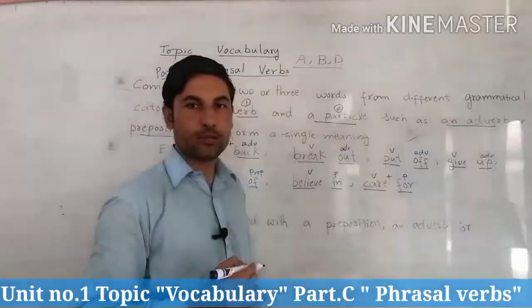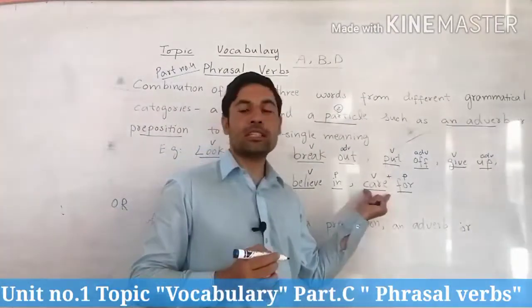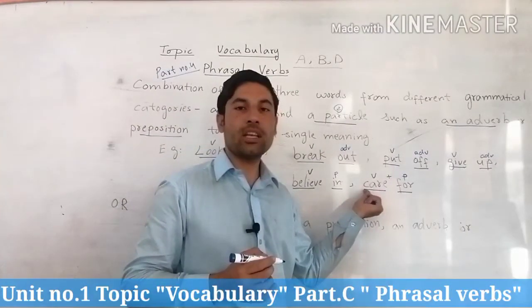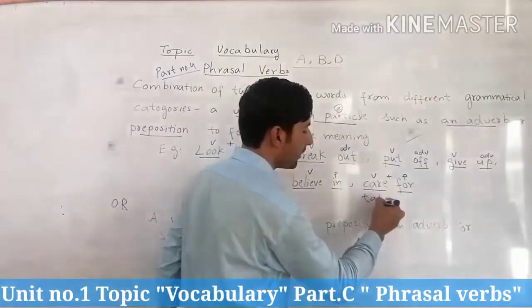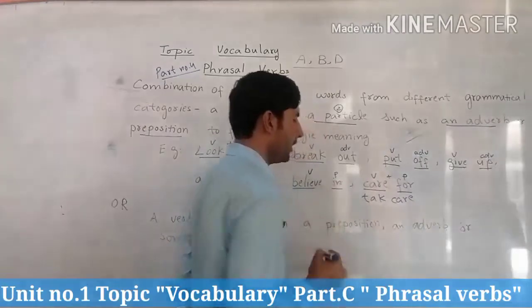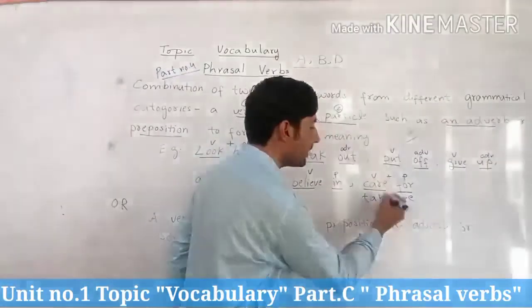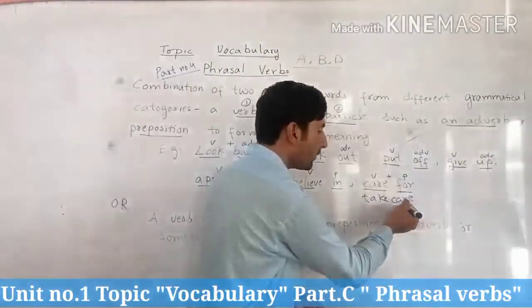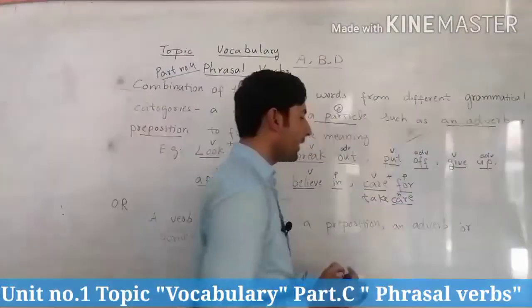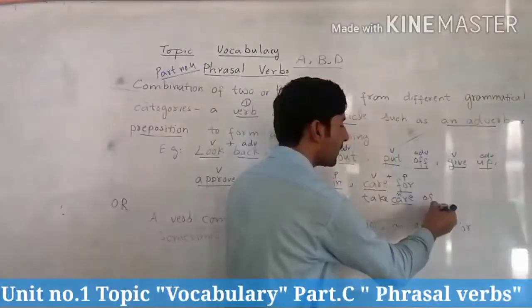Verb plus preposition. This care you can use with the meaning of a noun as well, but there you will have to use another verb, for example, take care. Whenever you are using the word take, you will use the word care as a noun. In this phrase, it is a noun. Now take care of.